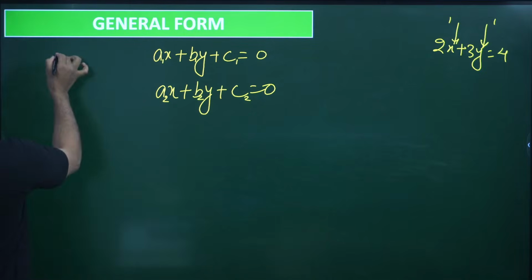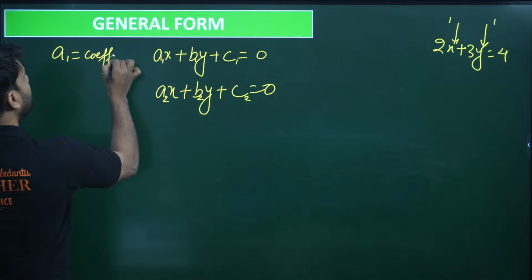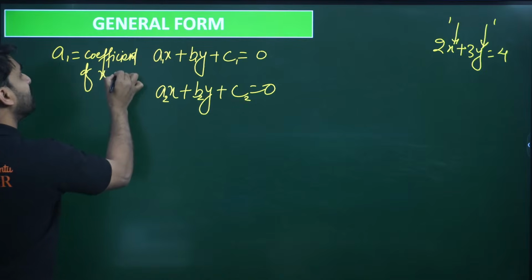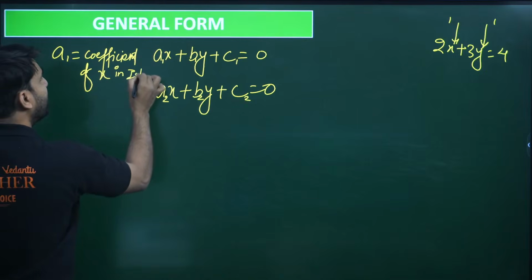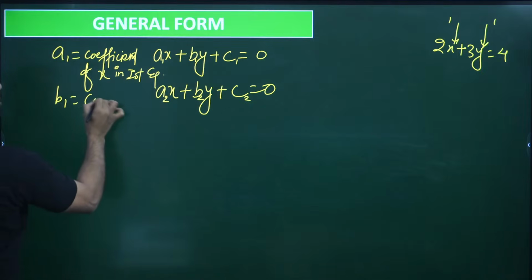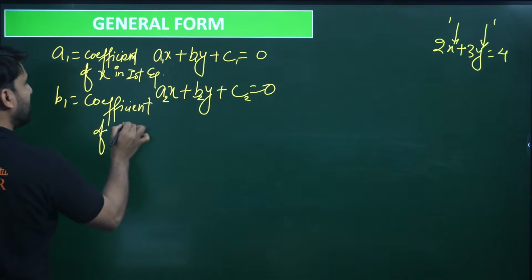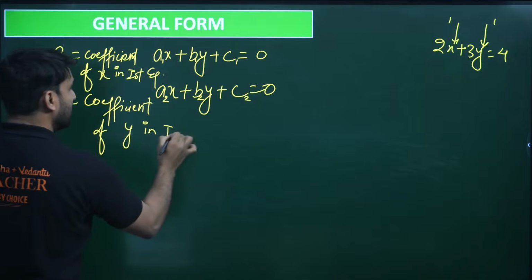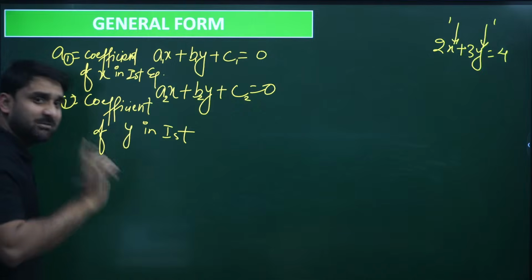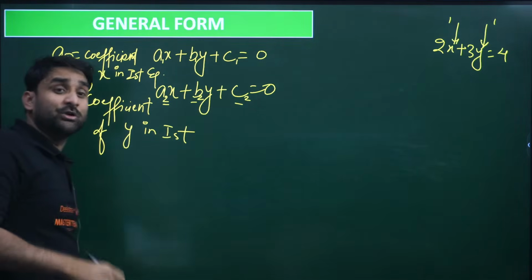So a1 is what, my dear? a1 is the coefficient of x in the first equation. If I ask you, b1 is what, my dear? b1 is the coefficient of y in the first equation. So we are using 1 for the first equation, and similarly 2 for a2, b2, c2. They are also constants.